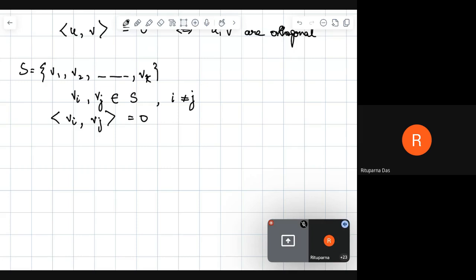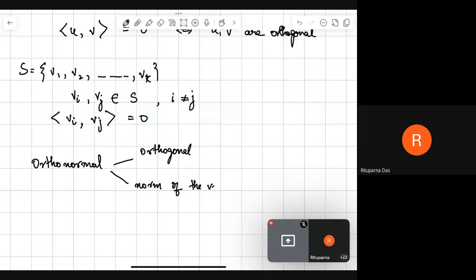And when do we say orthonormal? Orthonormal means that it is orthogonal and the norm of any vector is 1, right?